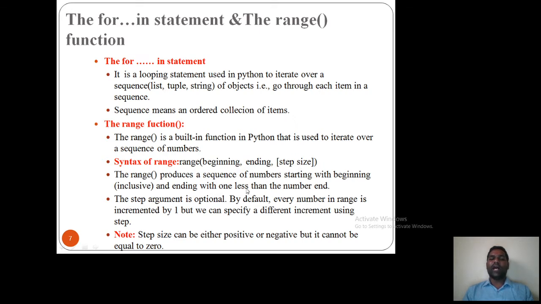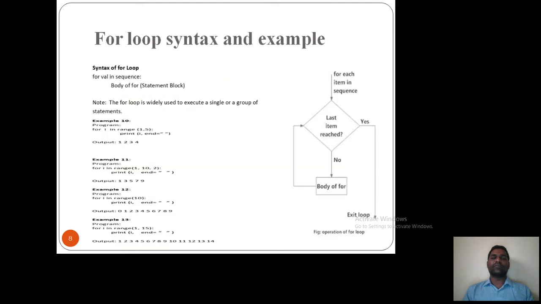By default it will have the step size as 1, and you can give any step size value, either positive or negative, but step size should not be 0. Here I have given the statement: step size can be either positive or negative, but it cannot be equal to 0. This is how you need to write a for loop. Either you can use the for in statement or else you can use the range function. We'll see the next slide with examples.